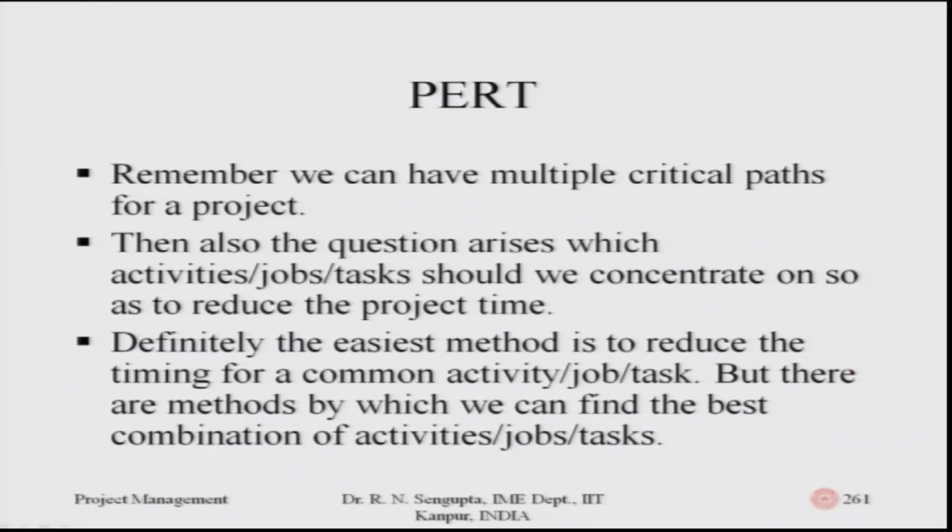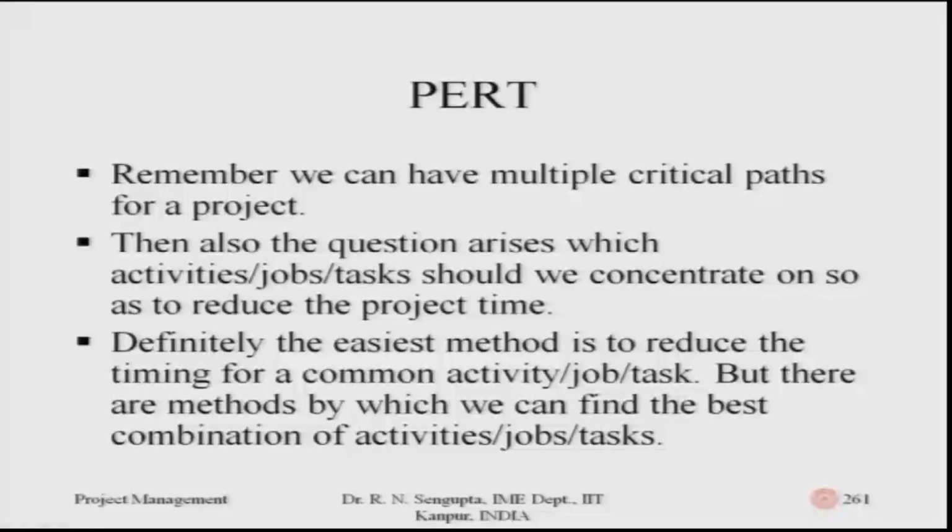It may happen that there are 2 critical paths, but we may only concentrate on one of them, because the overall saving from trying to crash the job would be higher in one critical path, not in the other. So, depending on the cost structure, the number of durations and such information, definitely the easiest method to reduce the timing would be for a common activity or job which is common to both the critical paths.